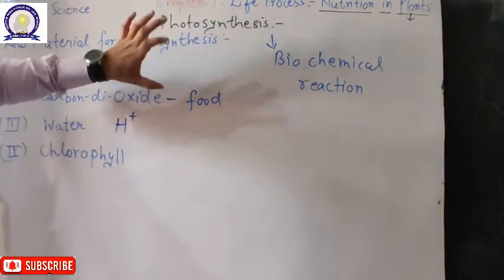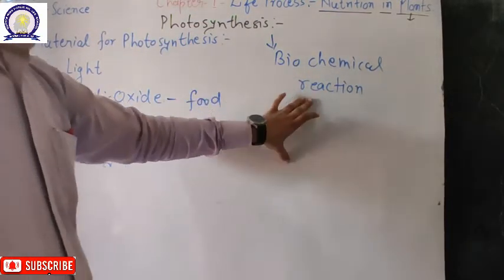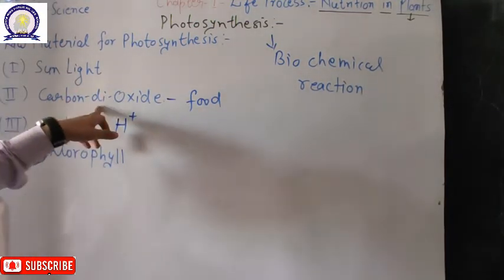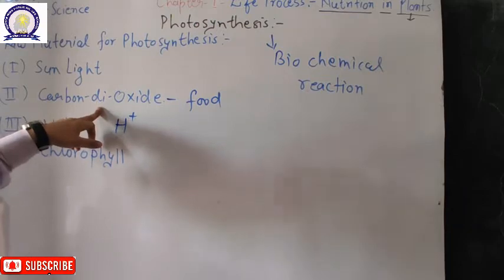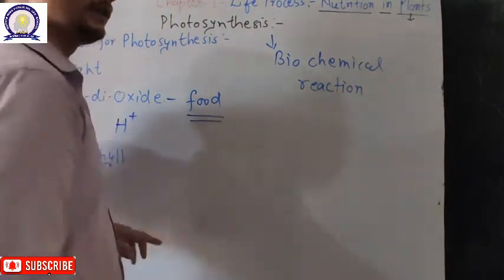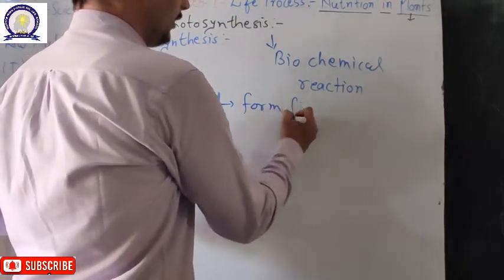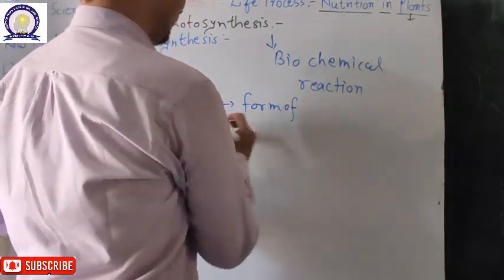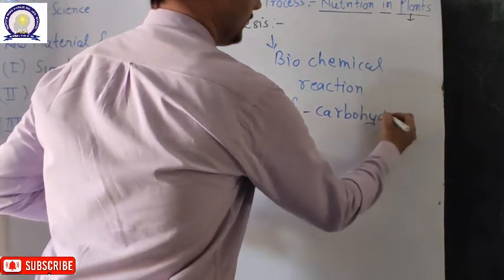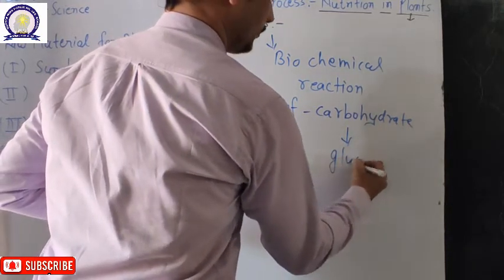So basically photosynthesis is a type of biochemical reaction performed by the plant in the presence of sunlight and chlorophyll, by the chemical reaction between carbon dioxide and water, and ultimately leads to the formation of food in the form of carbohydrate, and that is ultimately glucose.